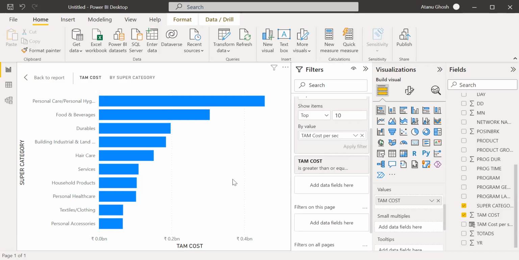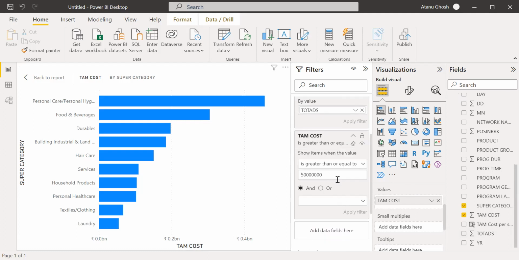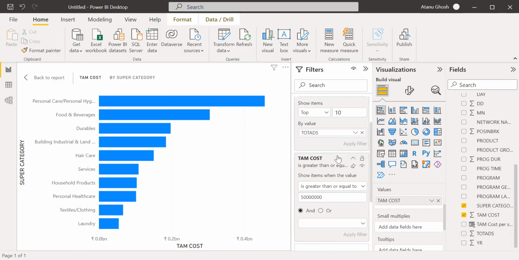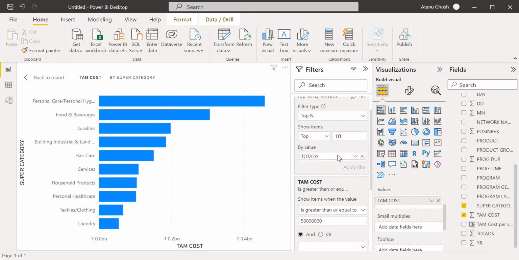So I can apply two different filters. Top 10 in terms of TAM cost per second, or top 10 in terms of, let's say, total ads, where the TAM cost is more than 50 million. So I can apply that, and this makes the classification more dynamic. That means you can classify exactly what you want, what you want to see, and what you want to focus on.